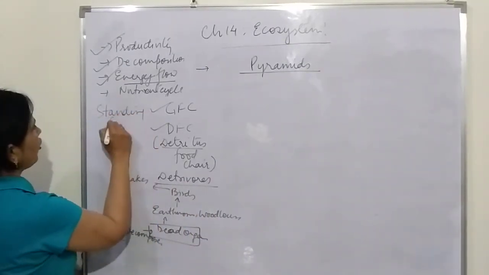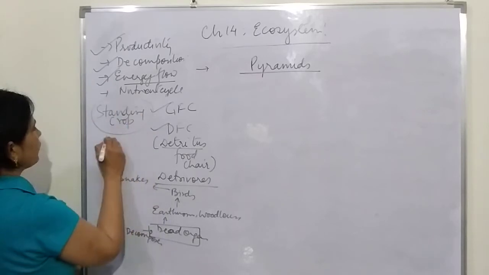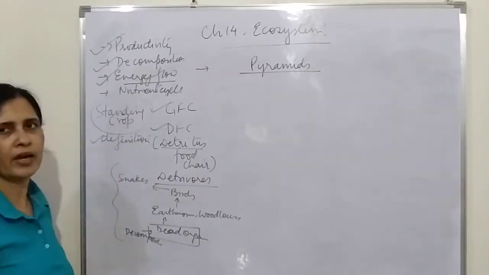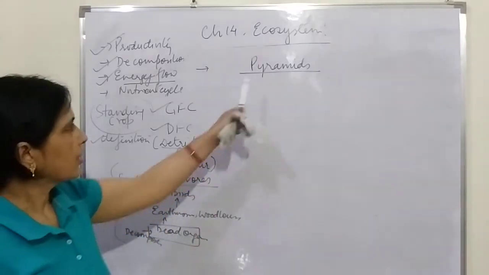It is called standing crop. So do write the definition of the standing crop. What does it mean? Read it from the book and write the definition. Now come on to the pyramid.